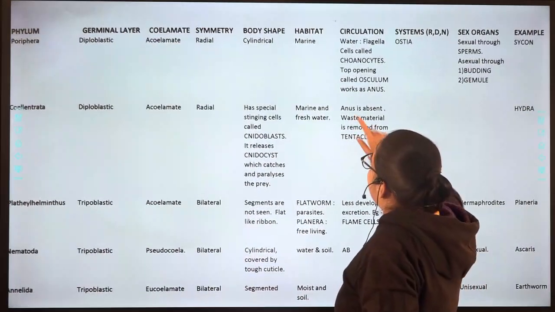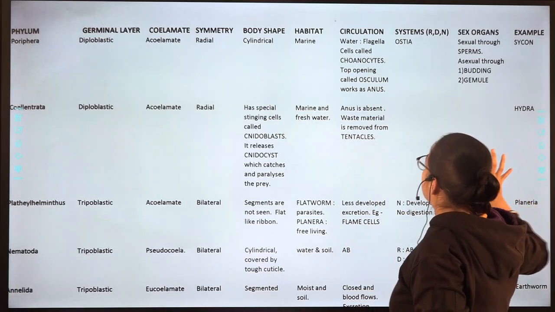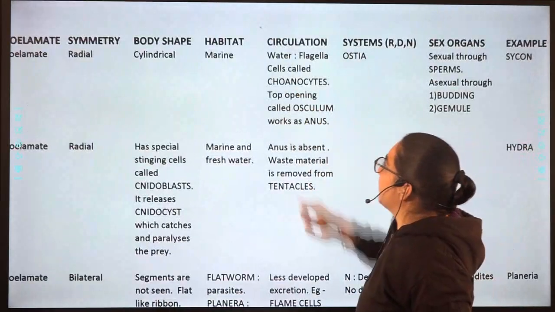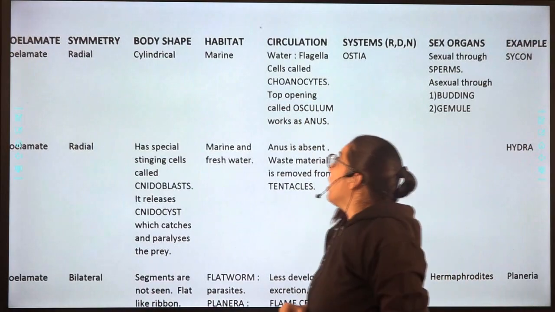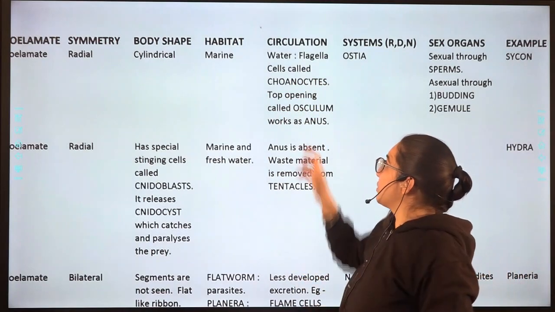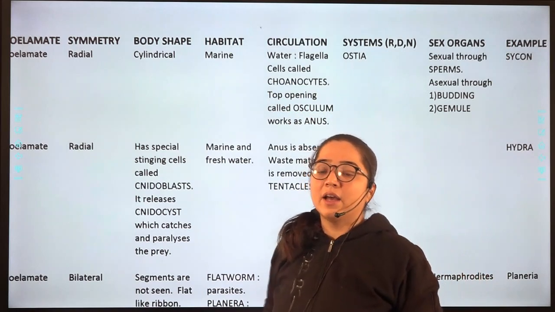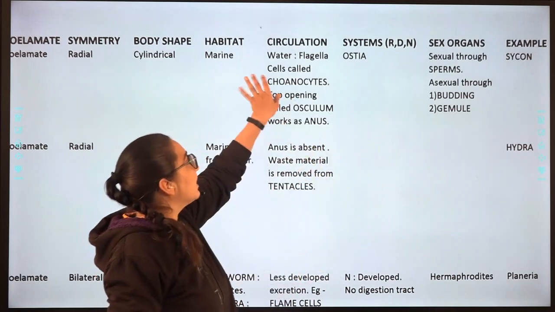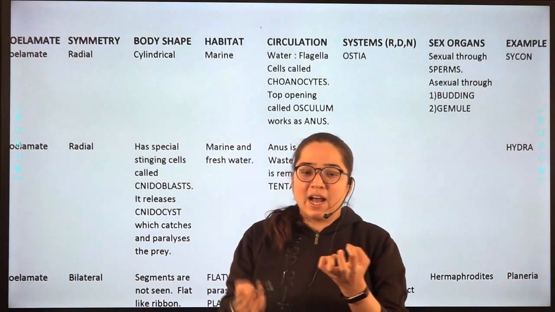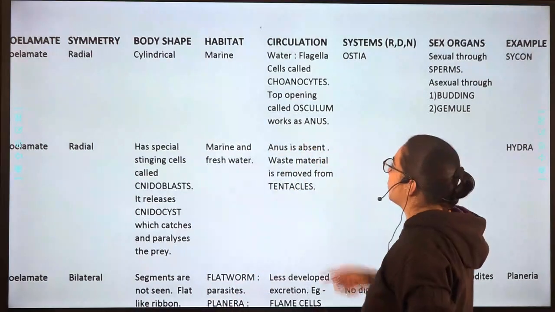Next, we have done this habitat. The next part is circulation that we have to do. Here in circulation, this ostia will come over here. For water movement, they have cells which are called choanocytes. And about ostia they have written. You can open your biology textbook and you can see this ostia. And at the top they have one opening, from where everything comes in and goes out, and that is called osculum and it also works as anus.